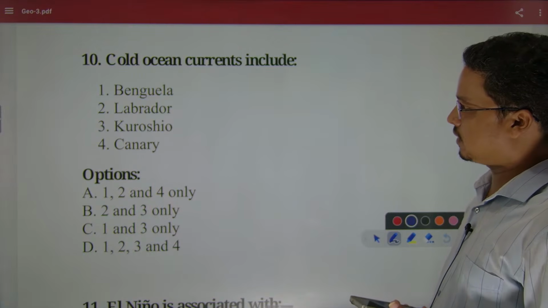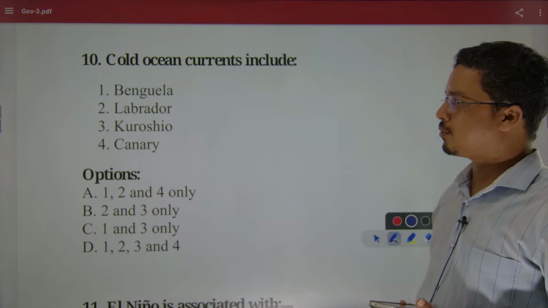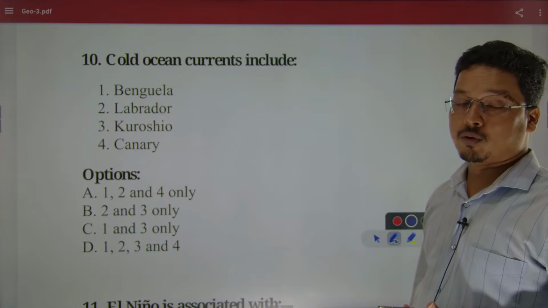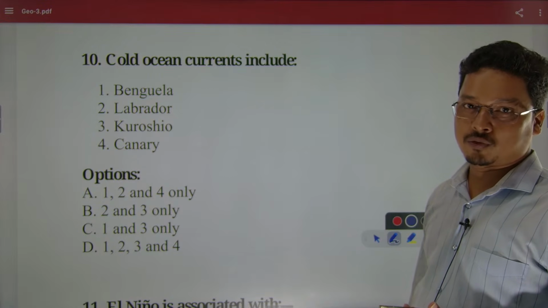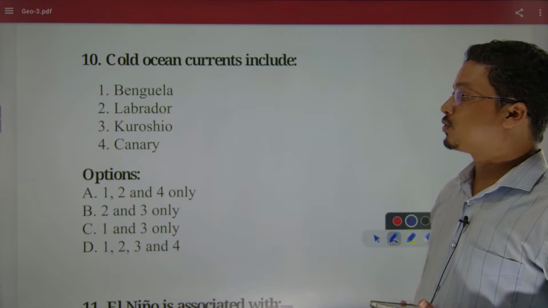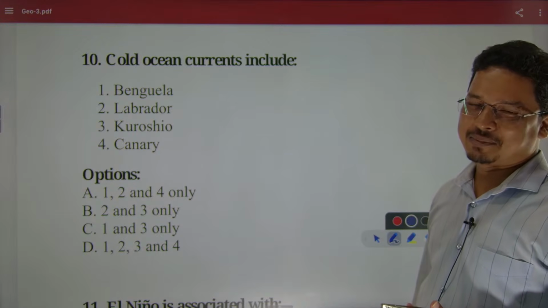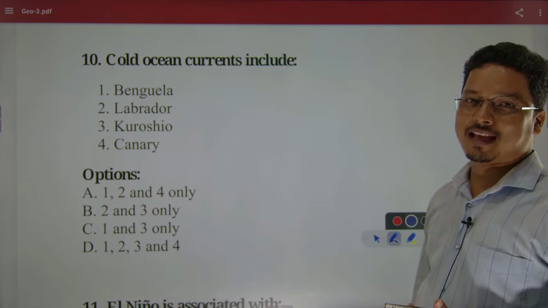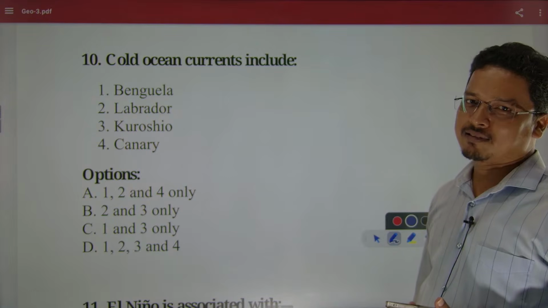So I am not going to draw all the ocean currents, wherever and what kind of ocean current prevails across the world in the ocean, because that will take time. If I start drawing the map for every question while explaining, that will consume the time.